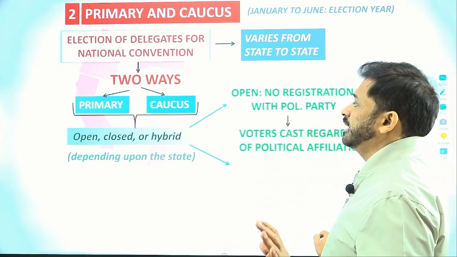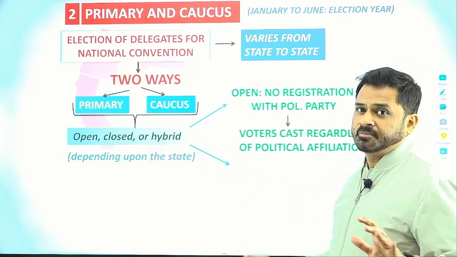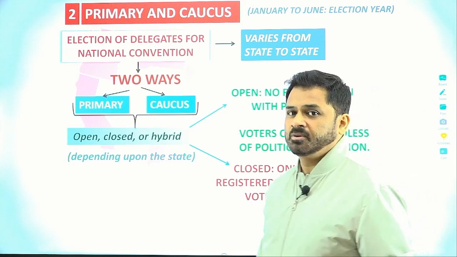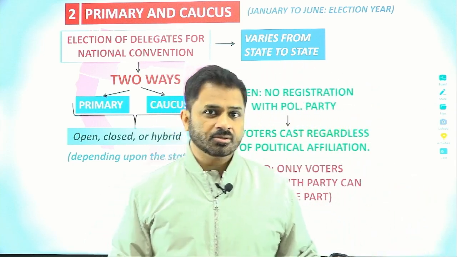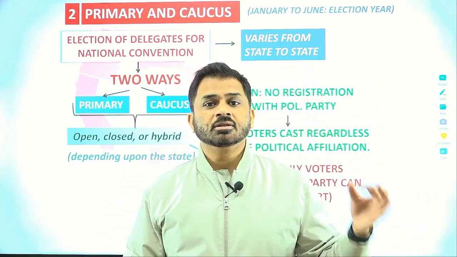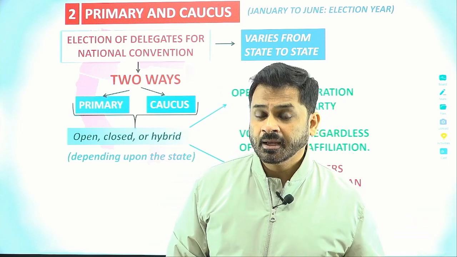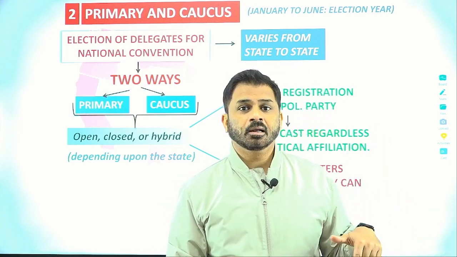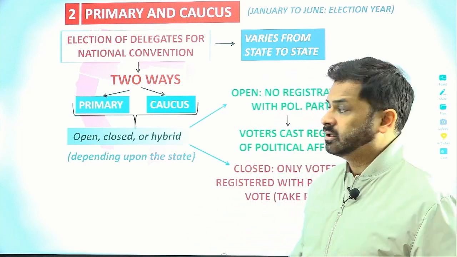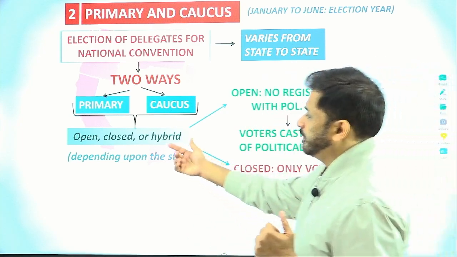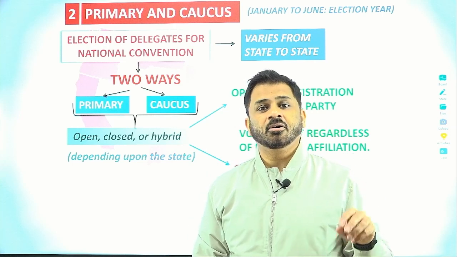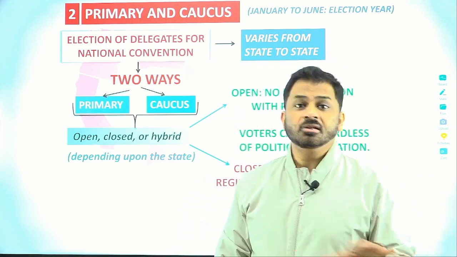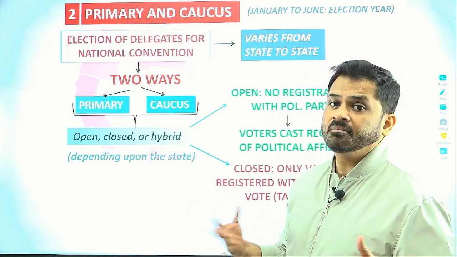In some states they conduct a closed primary or caucus. Here the people who are participating need to register themselves with a political party. And in the closed one, whichever political party you have registered with, you have to give your vote accordingly. There may be a hybrid also, wherein there may be a necessity of registering, but it is not necessary for you to vote for that particular party. Still you may be free to vote. So there can be a mix of both.